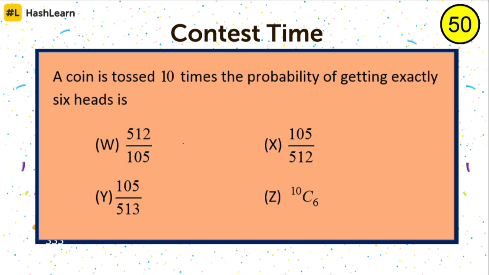A coin is tossed 10 times. The probability of getting exactly 6 heads, they are asking you exactly 6 heads. The number of trials is nothing but 10 times. A coin is tossed 10 times, that is nothing but a trial.